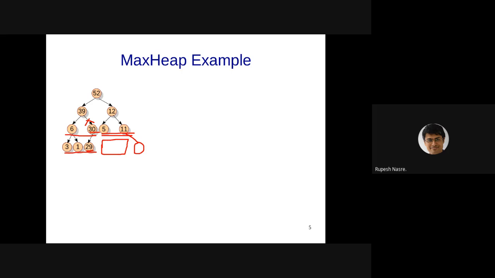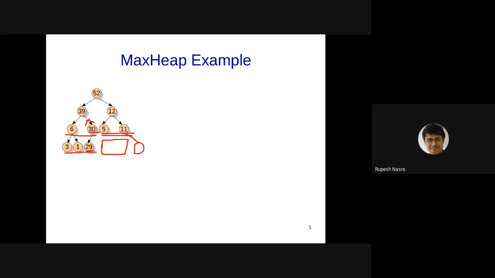Murari says if you are inserting 10, then there will be a gap between 29 and 10. Okay. So how do we take care of the second structural property? So where are you inserting 10, Murari? Below 11. No, this is not a heap. Sorry, this is not a BST, right?